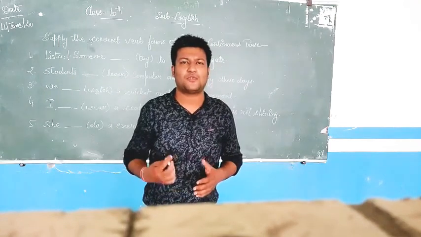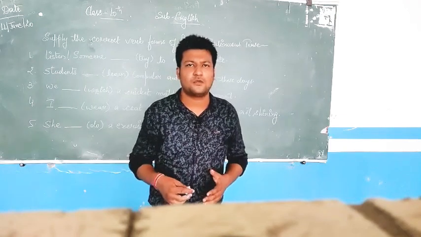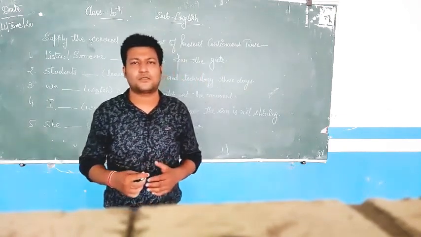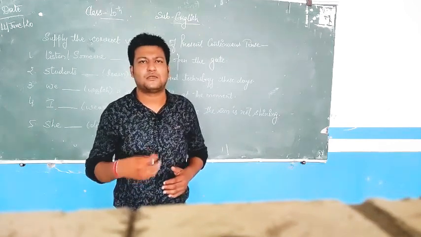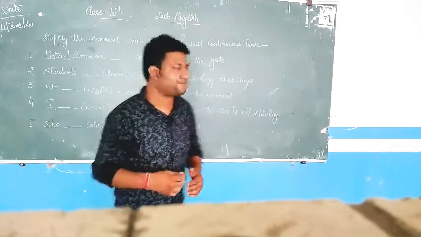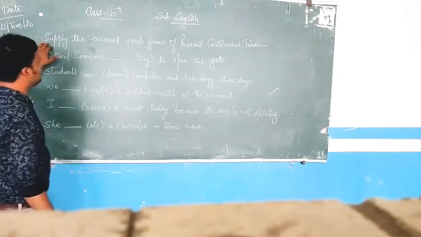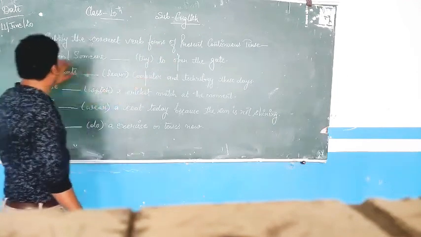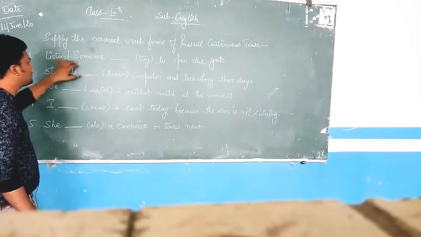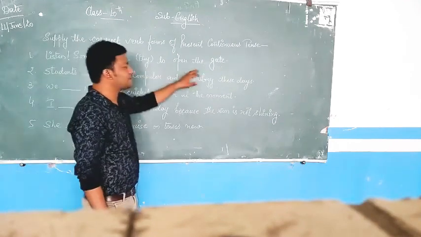So on the blackboard beside me you can see: fill in the correct verb forms using present continuous tense, and 5 sentences are written. Let's solve these one by one. The topic is to supply the correct verb forms of present continuous tense. First sentence is: Listen! Someone, this is the verb form, try to open the gate.